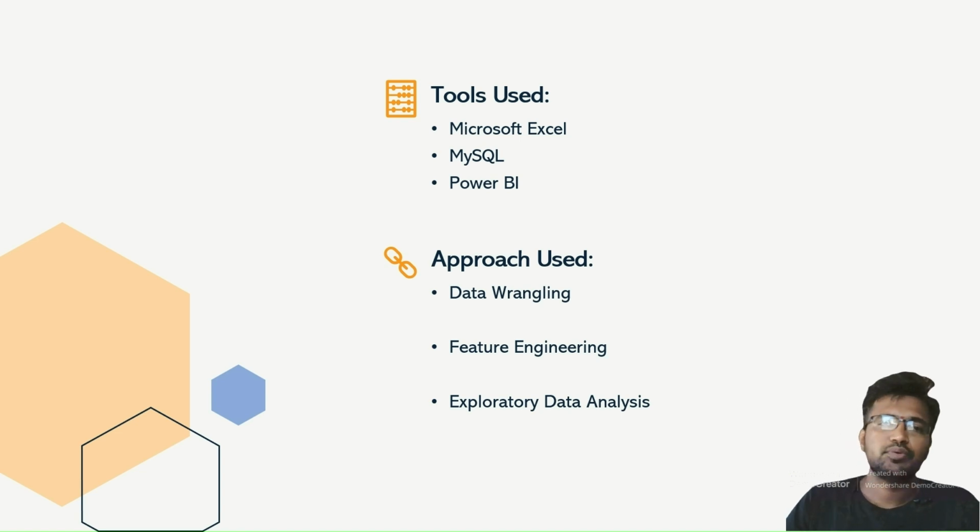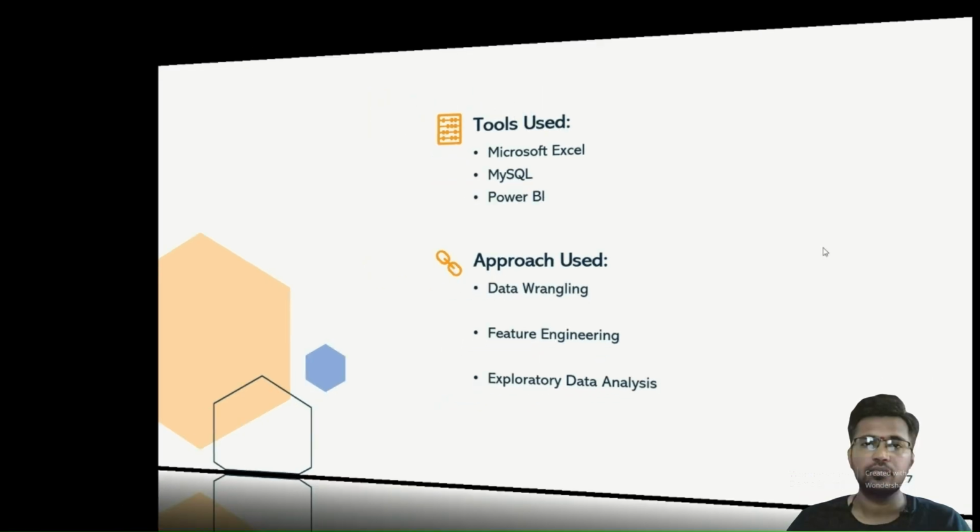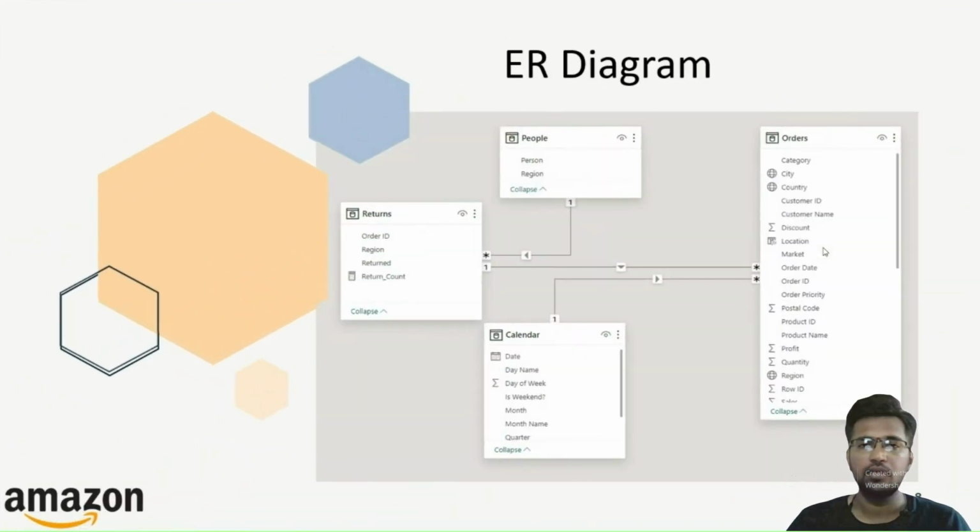Next, moving to the exploratory data analysis. Exploratory data analysis is done to answer the listed questions and aims of this project. So this is our ER diagram. Before discussing the ER diagram, we first discuss an overview of the dataset.